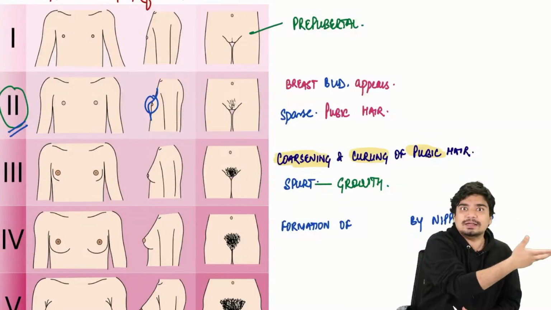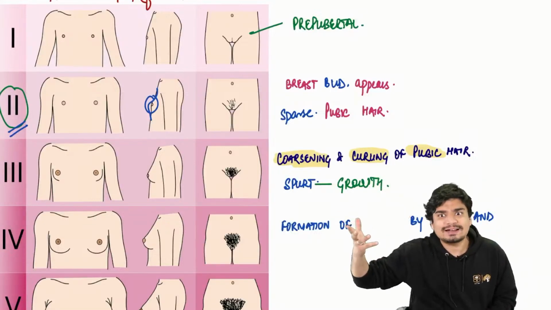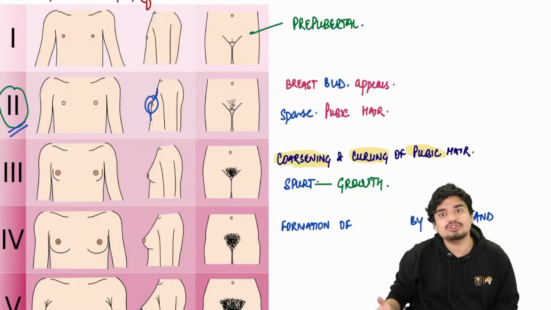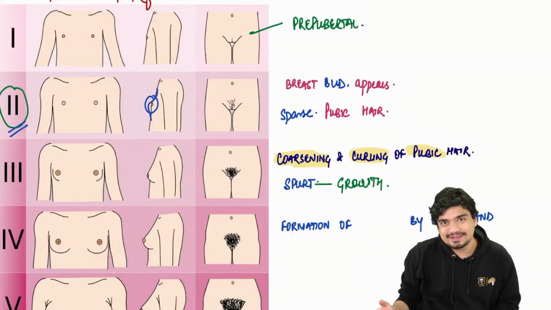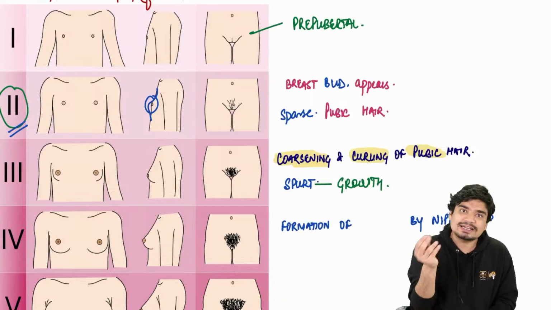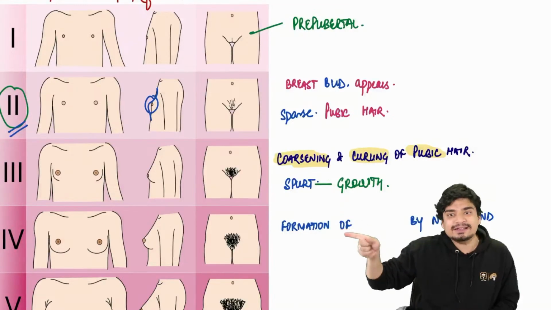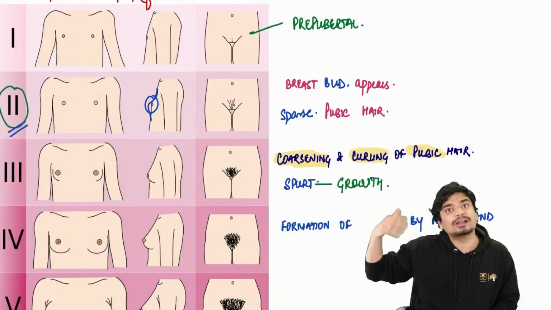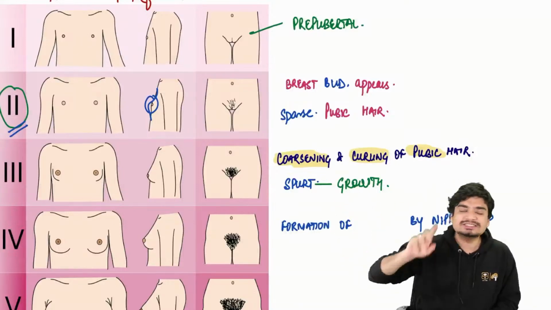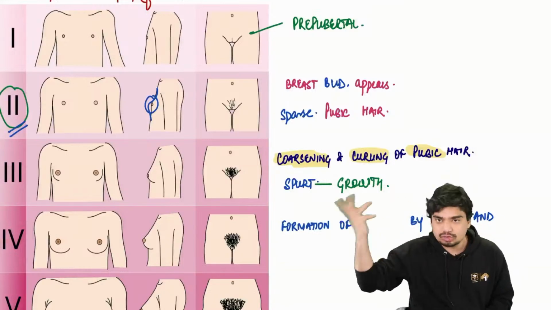So TANF stage 3. And then later in the 8th, 9th, 10th standard, that's when the boys' height used to start to increase, right? So the same thing is valid here also. TANF stage 3, the girls, the growth spurt is going to occur earlier, while in males, that is boys, the growth spurt is going to occur later in TANF stage 4. Girls, TANF stage 3, boys, TANF stage 4.